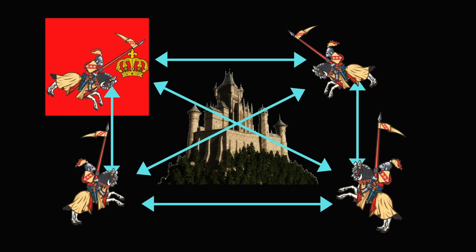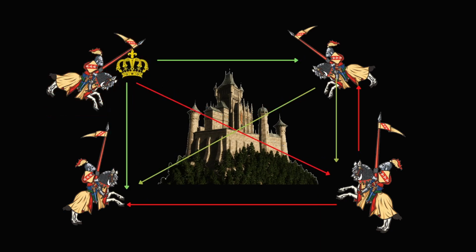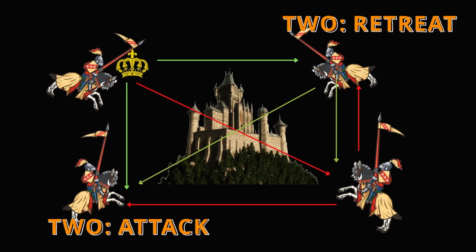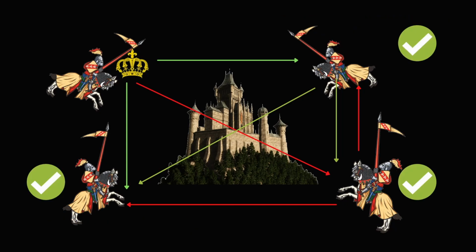Now, let's look at this case, which is quite interesting. Let's say the commander is the traitor. What happens then? If the commander tells everyone to attack, then everyone would. There would automatically be consensus in the army. Same thing if he tells them to retreat, there would automatically be consensus, right? Because everyone's going to retreat. So the only way you can cause chaos or break consensus is by telling 2 of them to attack and 2 of them to retreat, to actually confuse them. So let's see how that works out for the army.